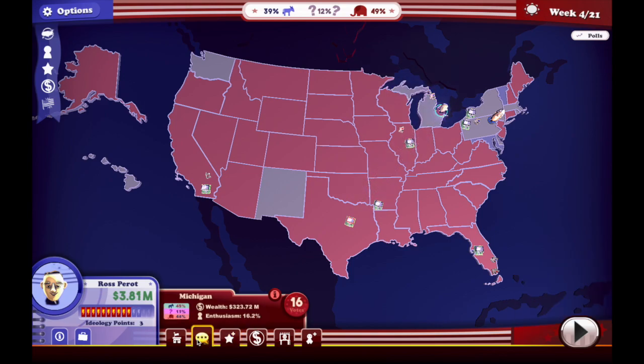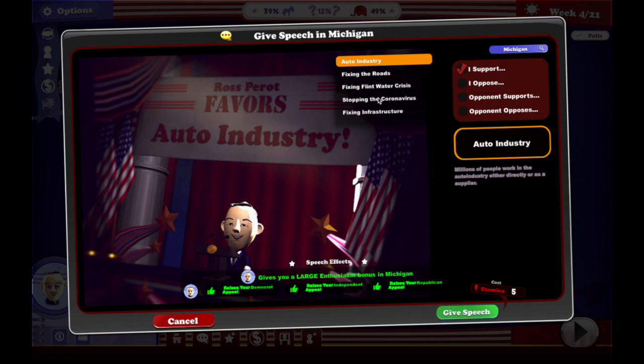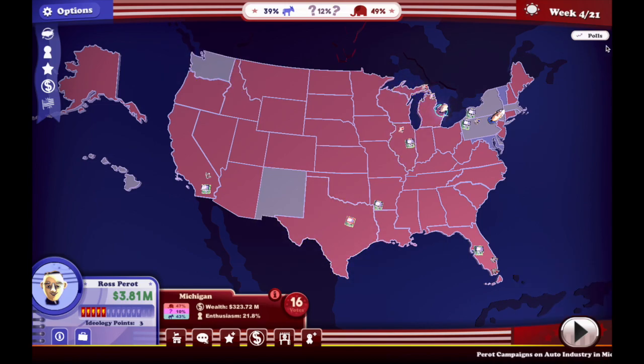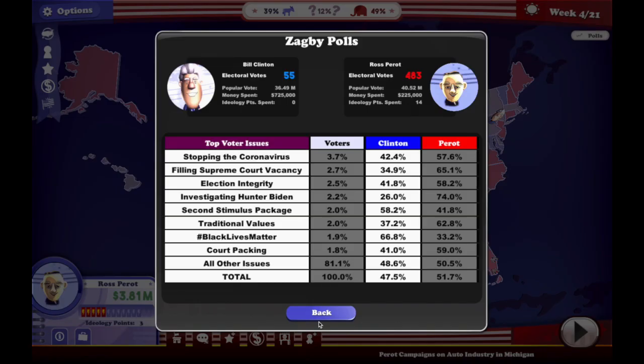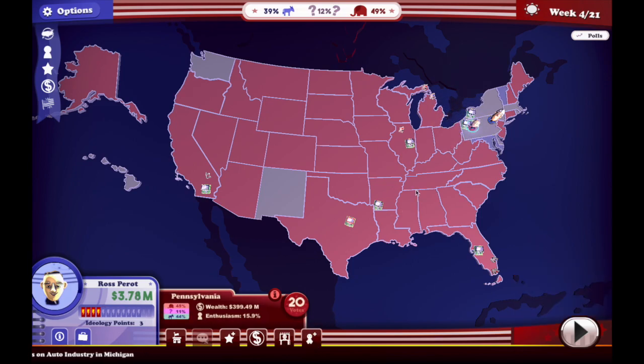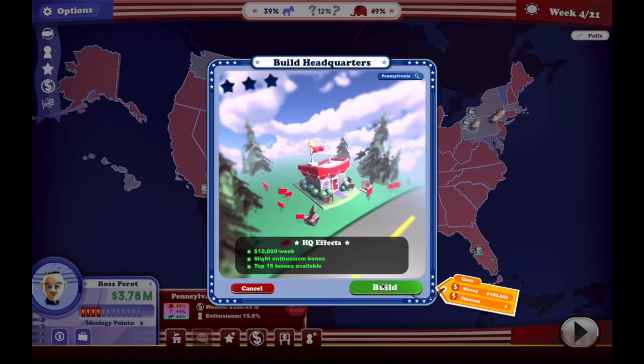But we'll visit Michigan. Talk about the auto industry here. And we seem to be just doing very well at the beginning here. But I feel like that could change any minute. We are at the hardest difficulty, remember? So this is not going to be an easy cakewalk like a lot of times it is on just normal difficulty, where it almost just feels a little too easy.